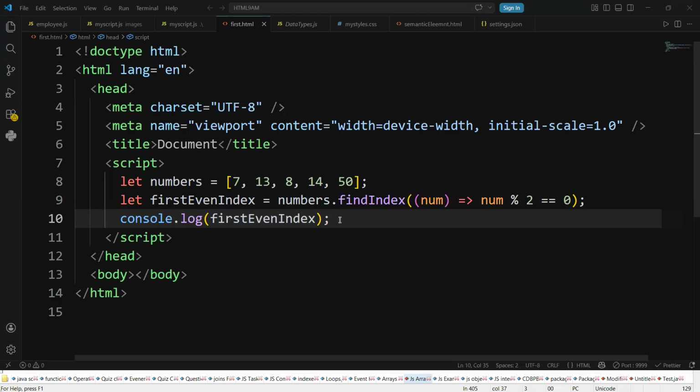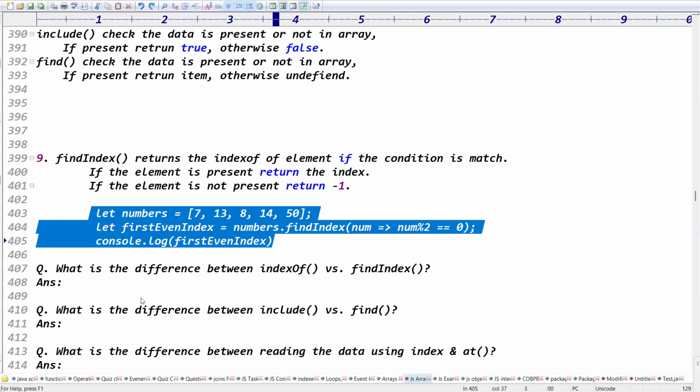You give the condition, and the index of the element that matches the condition will be returned. That is called findIndex, guys.